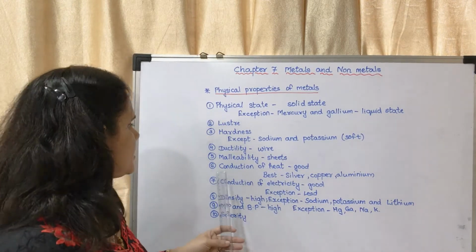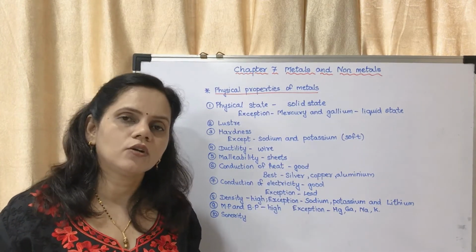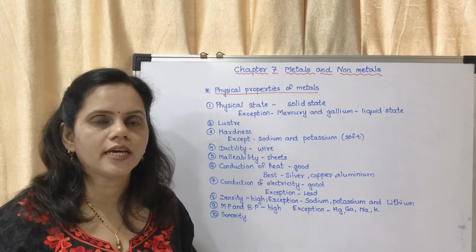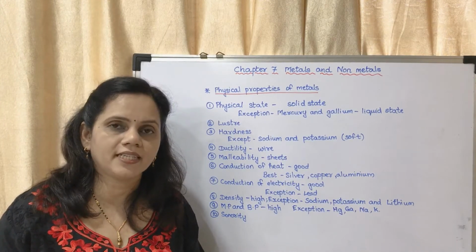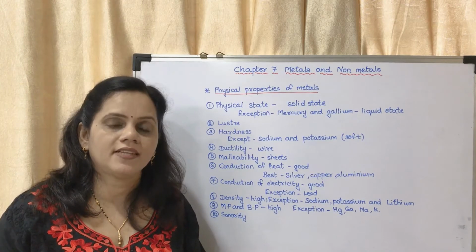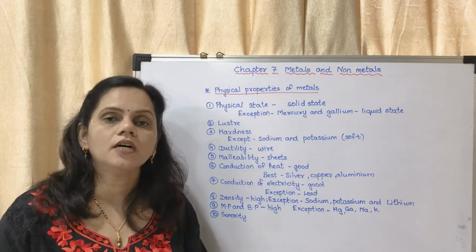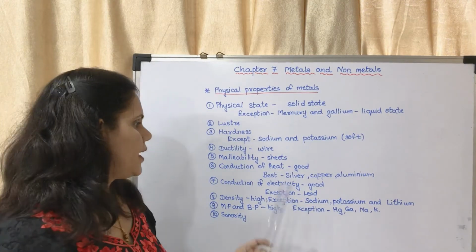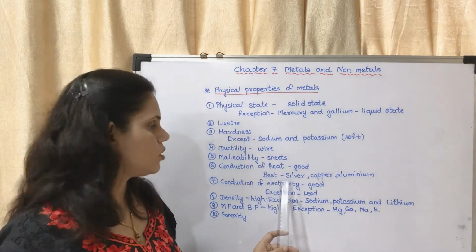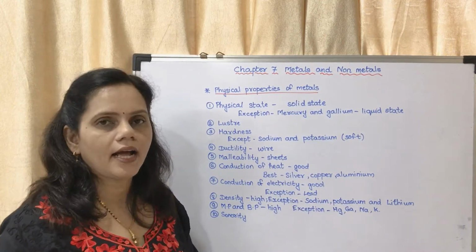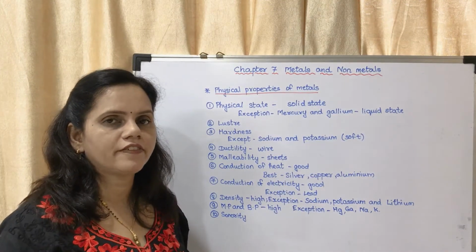Next is conduction of heat. Metals are generally good conductors of heat. That is why we use vessels made of metals, copper vessel, iron vessel, for heating, because they are good conductors of heat. Exception: the best conductors of heat include silver, copper and aluminium. Conduction of electricity: they are good conductors of electricity.